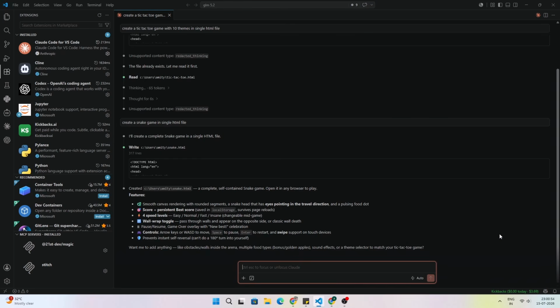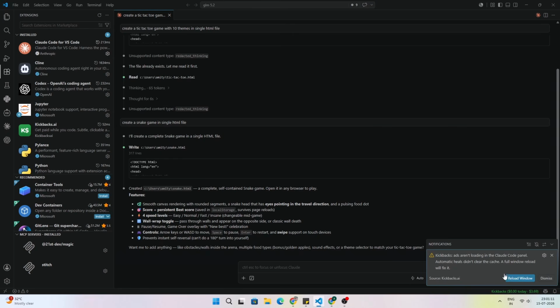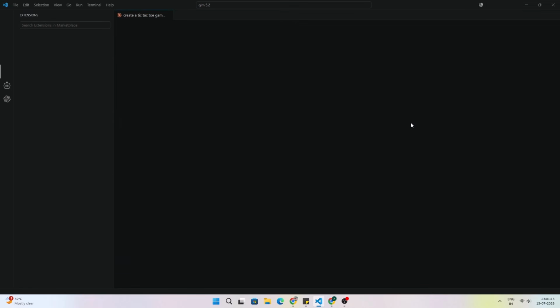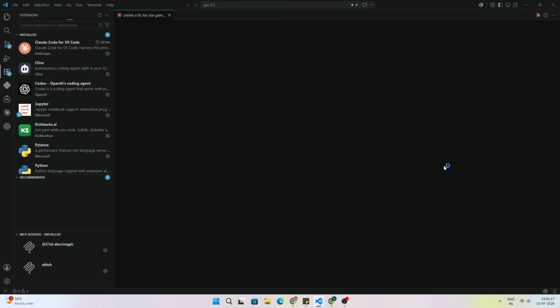Okay, so many people ask how much time it will take to earn $1. It takes about 3 to 4 hours, and it totally depends on your usage. One of the problems with the extension is that it gives this message to reload the window, and you need to do that, because if you don't, it will not earn money. It will not show ads in Claude Code. That's a bad thing about Kickbacks AI, and I faced it a lot during usage.